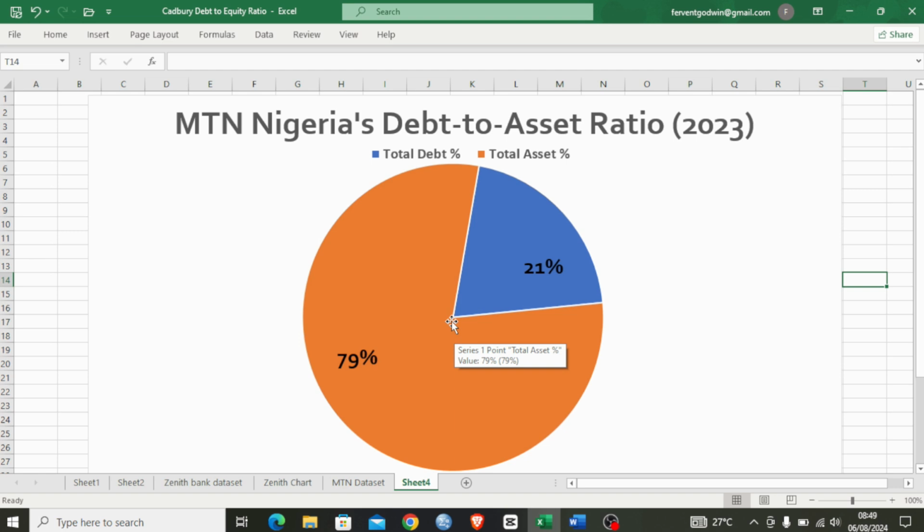So now what does this imply? What's the implication of this ratio that MTN Nigeria has? So this brings about financial flexibility. So with a low debt to asset ratio, MTN Nigeria PLC has more flexibility to take on new debts or invest in growth opportunities without over leveraging itself. So it puts them in a position of advantage. They can actually take advantage and invest in growth opportunities that present themselves for them because of that strong equity base that they have.